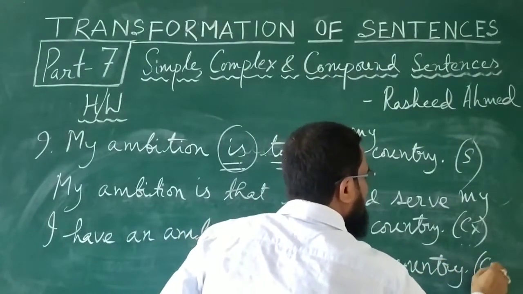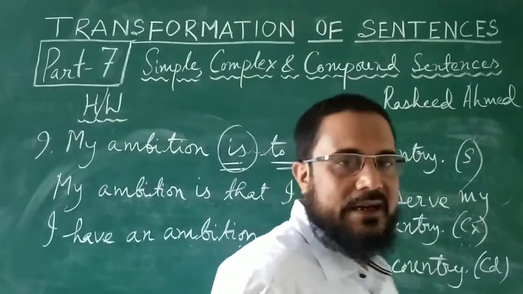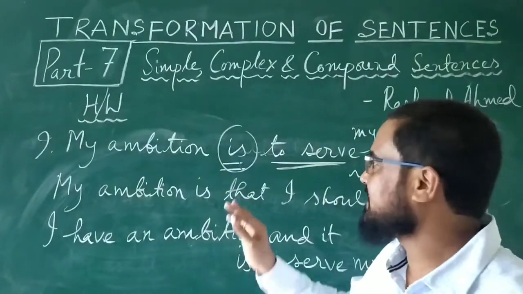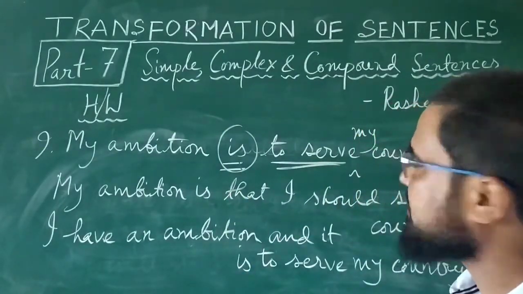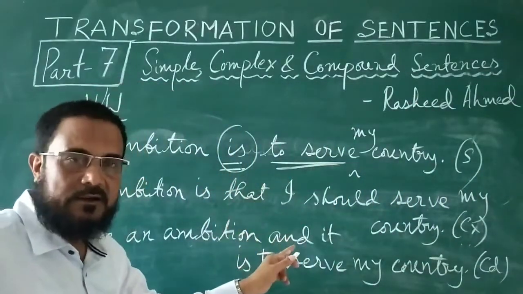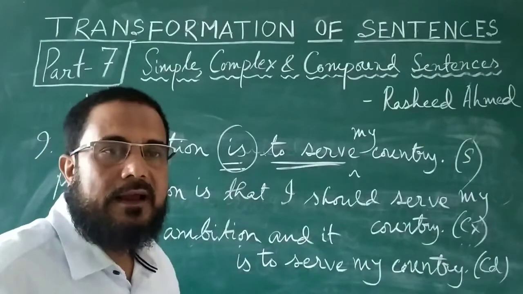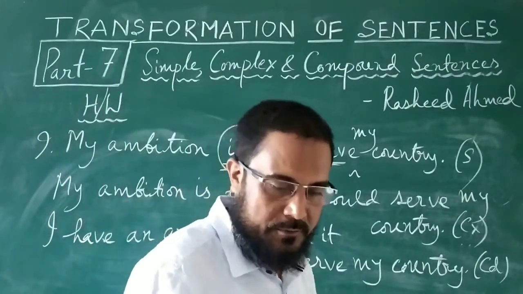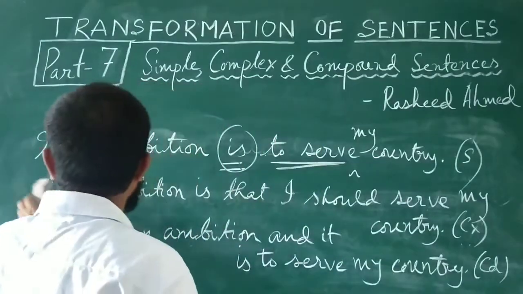This is compound. Let us see the three sentences again. My ambition is to serve my country. Simple. My ambition is that I should serve my country. Complex. I have an ambition and it is to serve my country. Compound.